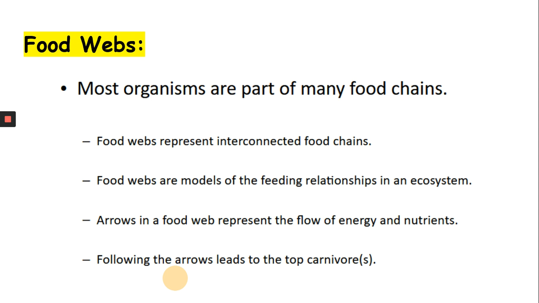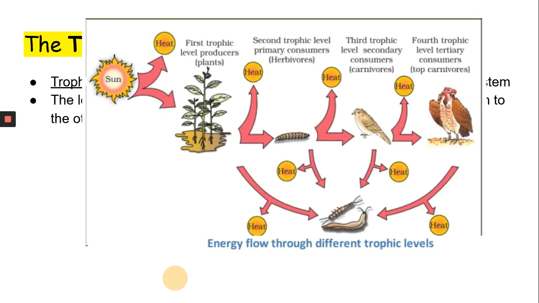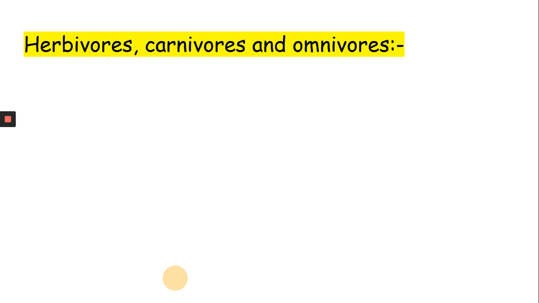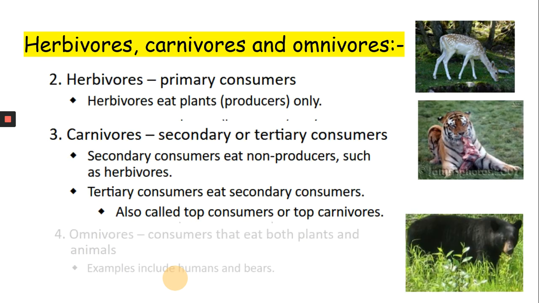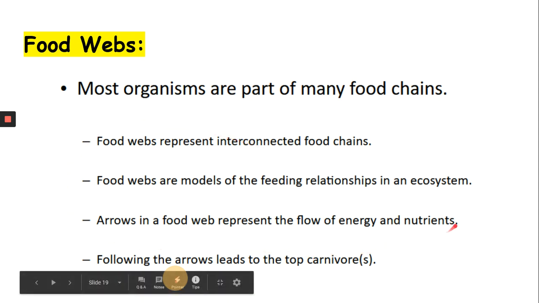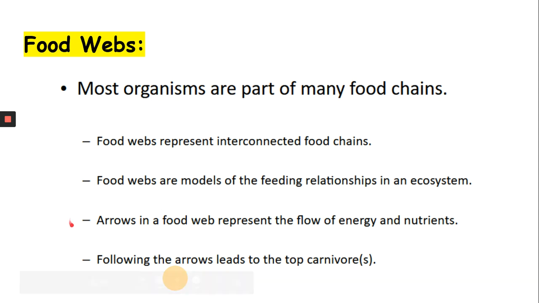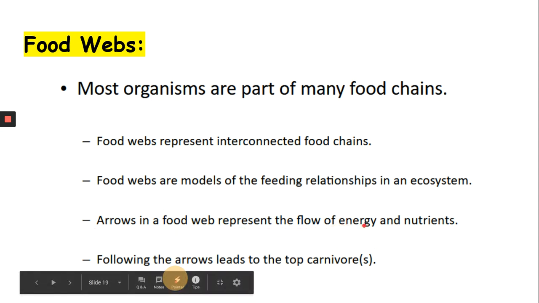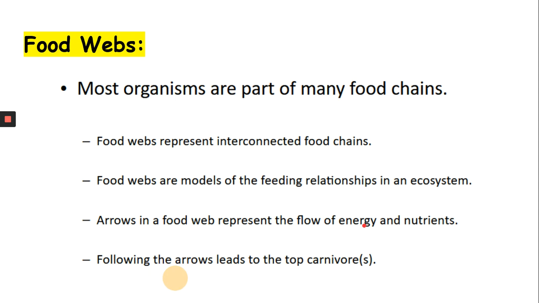And remember, one common error that students make is they think that the arrows in a food chain or food web, like this one, show who is eating whom. They don't. They show the direction in which energy is flowing. So note this down in your notes and highlight it, because it's a very common mistake that students make. Arrows in a food web show the flow of energy. They don't show who is eating whom. They show in which direction the energy is flowing.